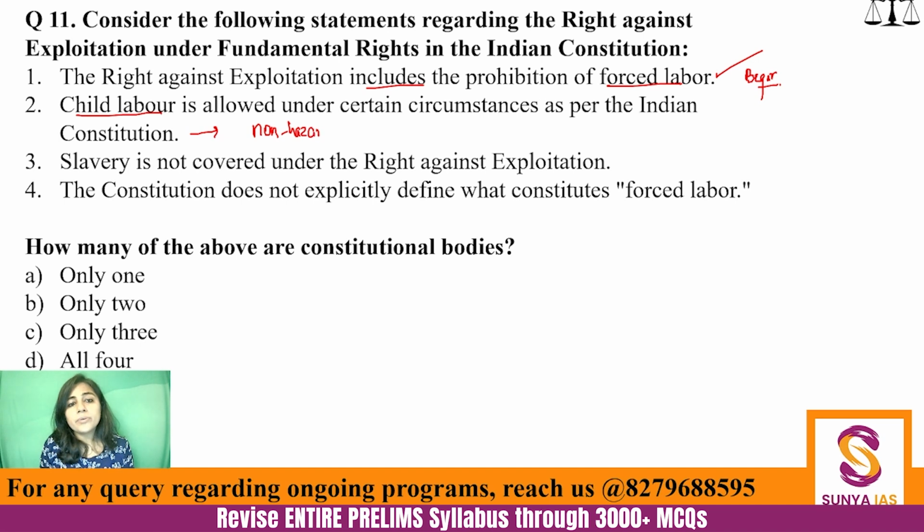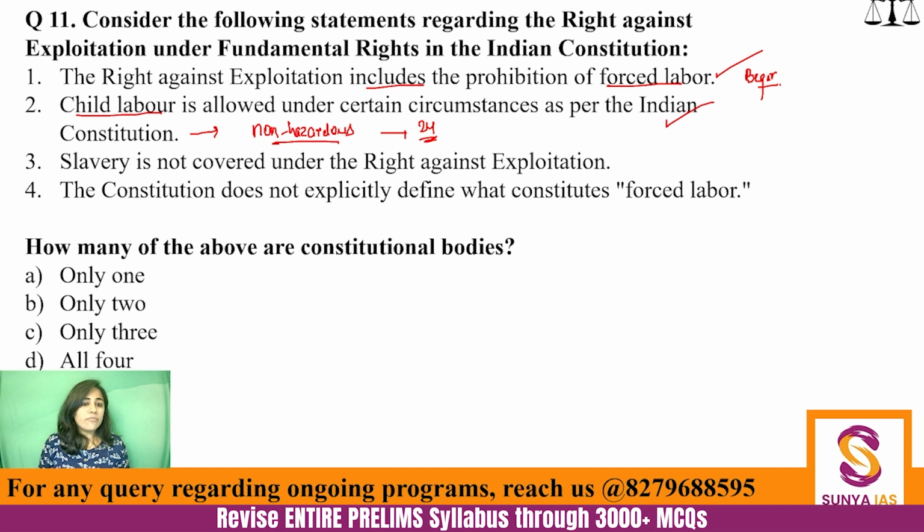That is allowed, right? The children can work under non-hazardous industries. So that is actually allowed under Article 24, which is talking about the freedom from exploitation for the children. Okay. So this statement is actually correct.